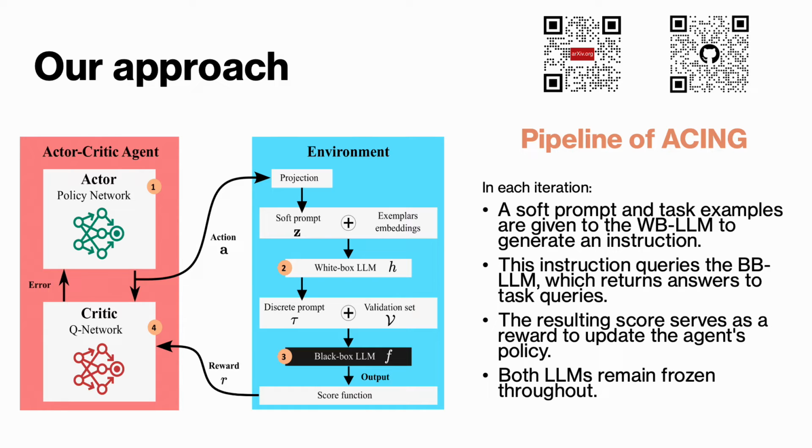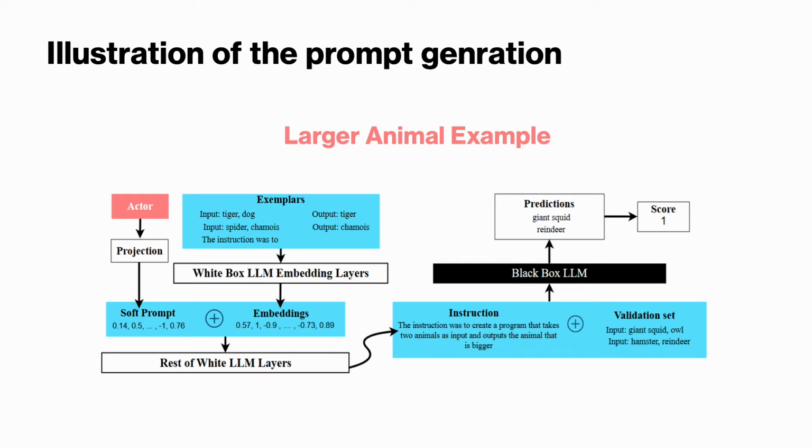Only the small networks, actor and critic, are learned. Through this iterative process, ACING effectively learns to navigate the huge instruction space and discover prompts that maximize the black box model's performance. Let's look at this simple example to understand better how our framework works.